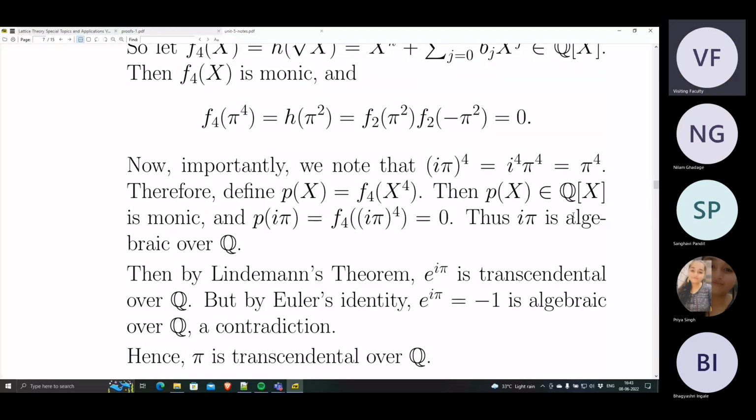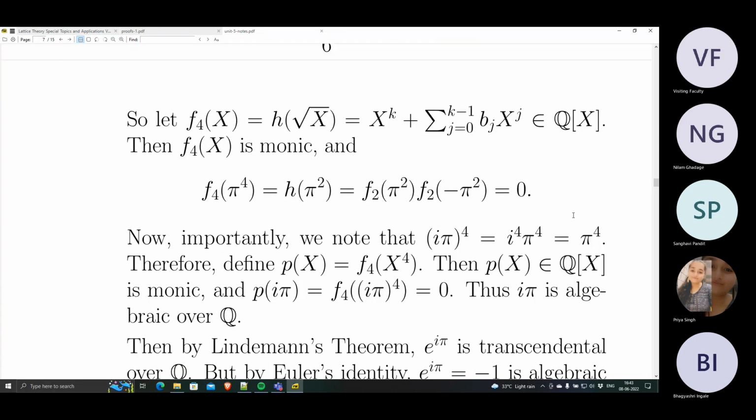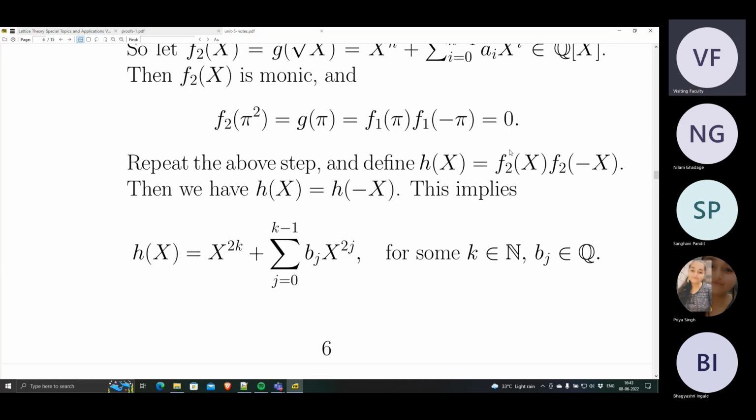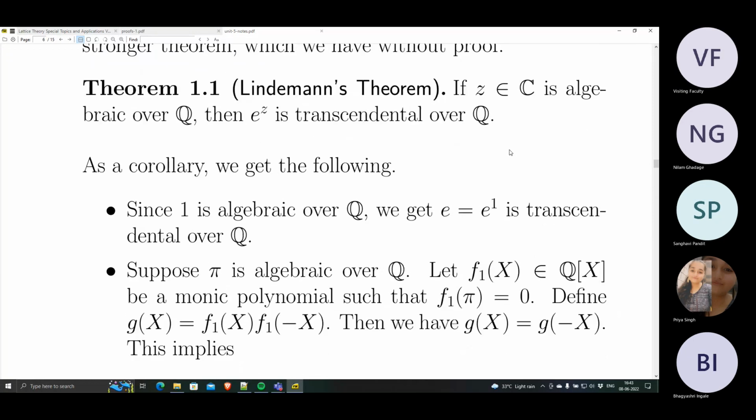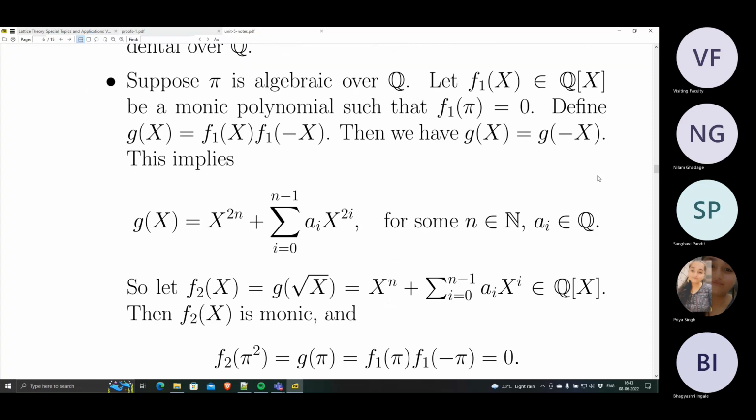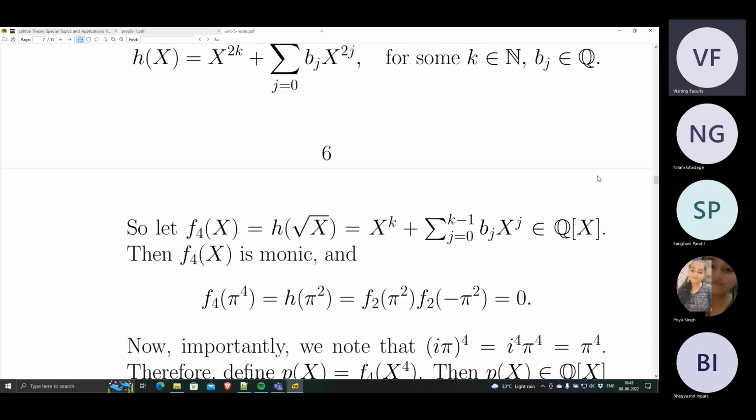So this is where we were. Okay, we proved that pi is transcendental, right? By using Lindemann's theorem. Okay, let's now go ahead.